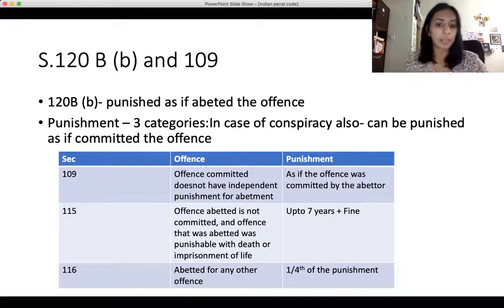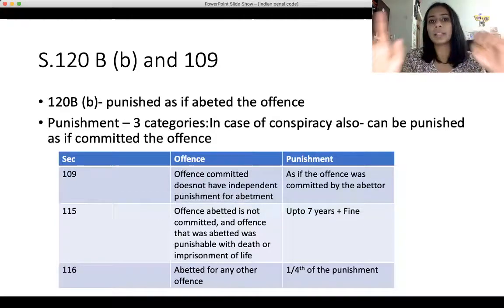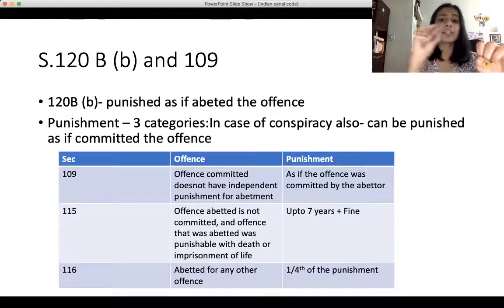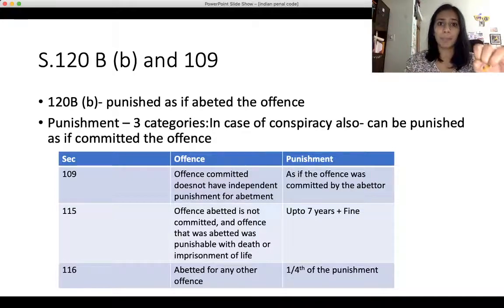So there are certain provisions of law where abetment of that offense is itself separately punished. But where there is no separate provision, the first category is section 109, which says it is as if the abettor has committed the offense. So in case there is no separate provision of law punishing the abetment of that offense, like we have for abetment of suicide, a person would be punished as if he has committed the offense himself.